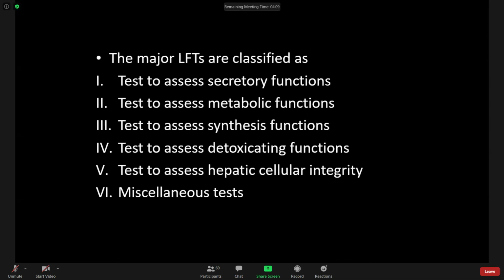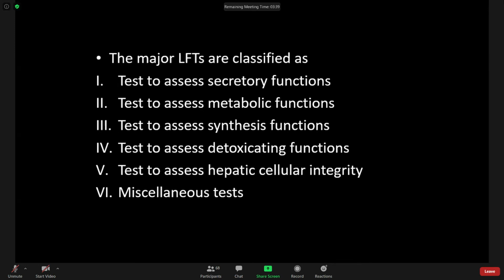Again, the first is tests to assess secretory function. We have already studied that a function of the liver is secretion. What will the liver secrete? The liver will secrete bile and bilirubin. Excess bilirubin is excreted from the liver. So we have to test the secretory function of the liver, that is, the bilirubin secretion function test.